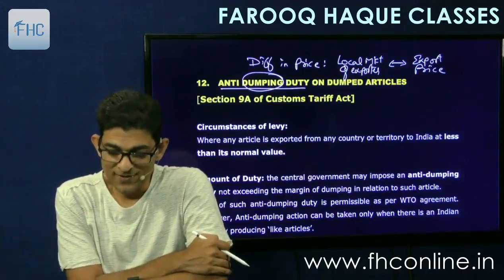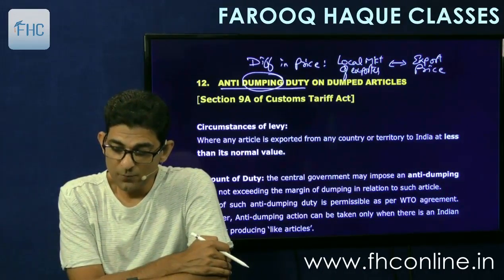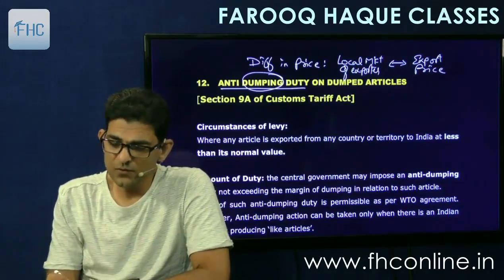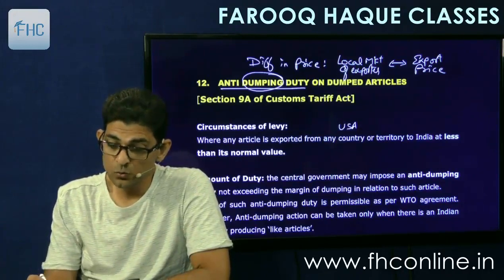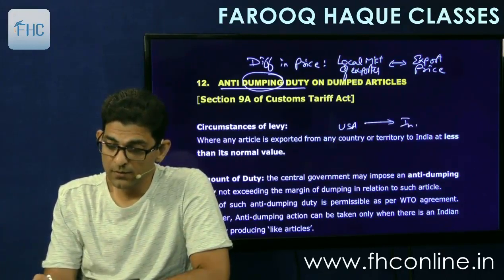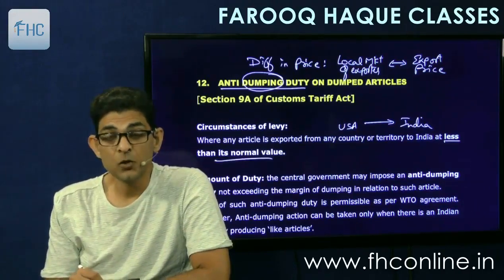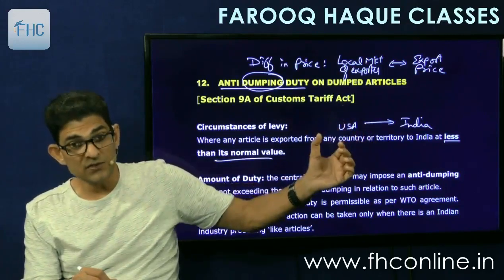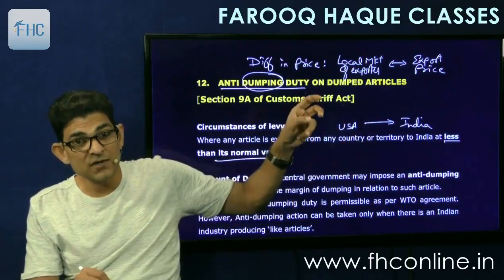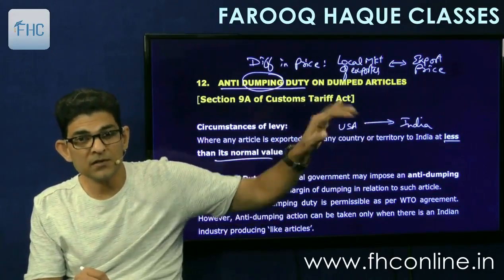So let's see circumstances of levy. Where any article is exported from any country, now you just write down country like USA or territory to India at less than its normal value. Normal value means the price at which this person would sell in US, as adjusted to bring it in line with the export market. This is the domestic market, this is the export market.